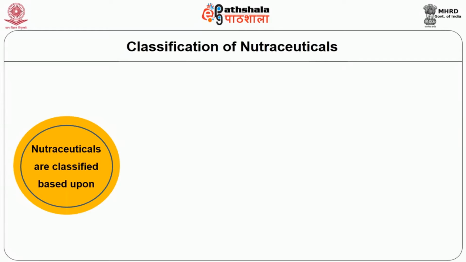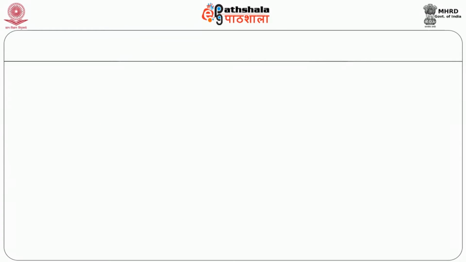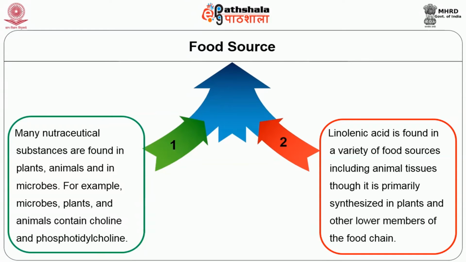However, nutraceuticals are classified based upon the following: one, the food source; two, the mechanism of action, how they act; and three, the chemical nature of the nutraceutical.